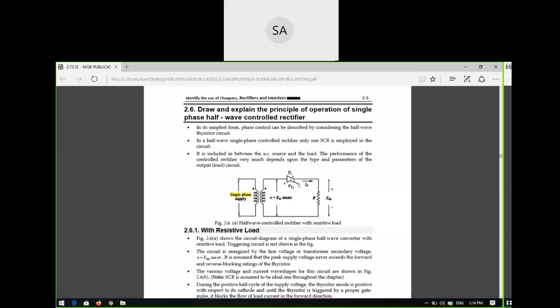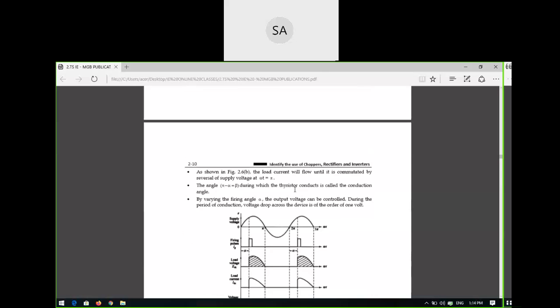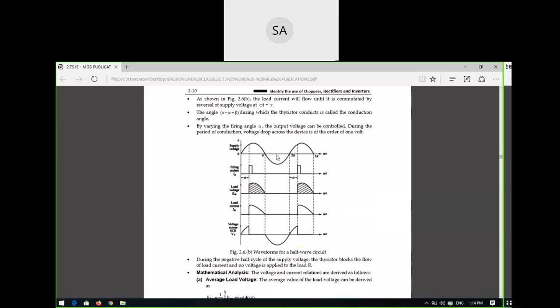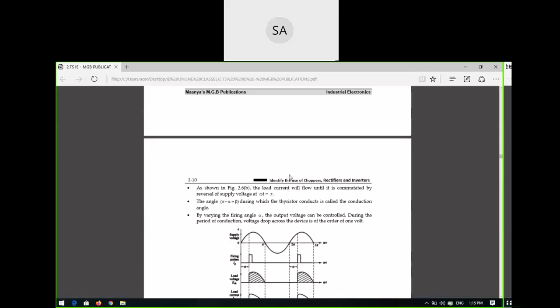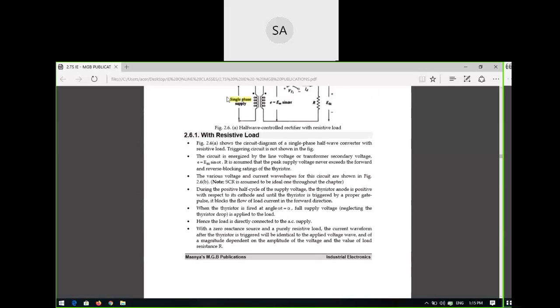So it acts like an off switch. In the reverse direction, it will be completely off, so its output will be off. Okay, the output will be off. That means zero. You will also see that the load current is off. And whenever you apply it again after going into the positive half cycle, what will happen?